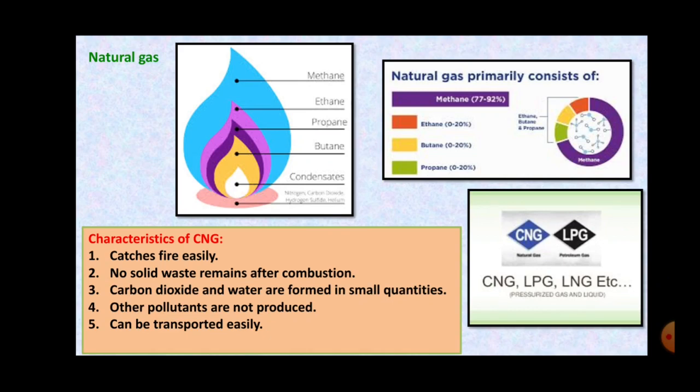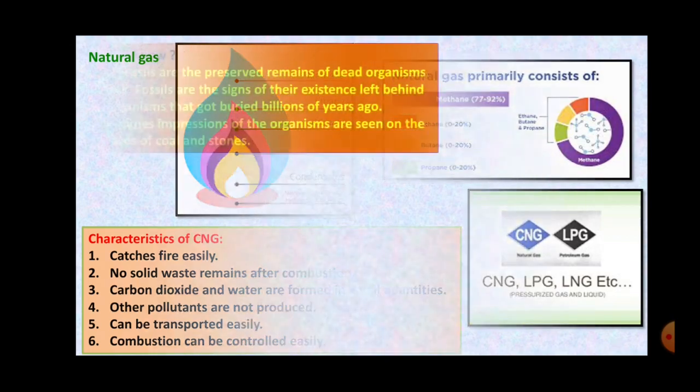Just like water, the gas also can be transported from one place to another with the help of the pipes. And the negative point of this is that combustion can be controlled. One more positive point is combustion can be controlled easily. If it is burning, it can be controlled very easily. Okay, so these are the characteristics of CNG.